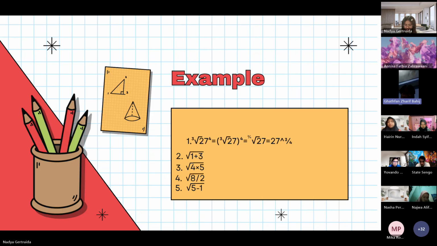How about number 2? How do we pronounce number 2, number 3, number 4, and number 5? Number 2, you can pronounce it the square root of the sum of 1 added by 3. Number 3, you can say the square root of the product of 4 multiplied by 5. Number 4, you can pronounce it the square root of the quotient of 8 divided by 2. Number 5, you can say the square root of the difference of 1 subtracted from 5. Next slide.